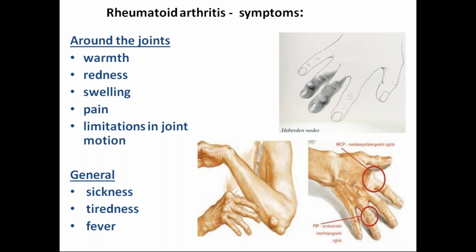There is early morning stiffness, which cannot be visualized properly. Around the joints there is warmth. Please do see these signs: warmth, redness, swelling, pain, limitation in joint motion. Generally there is sickness, tiredness and fever.